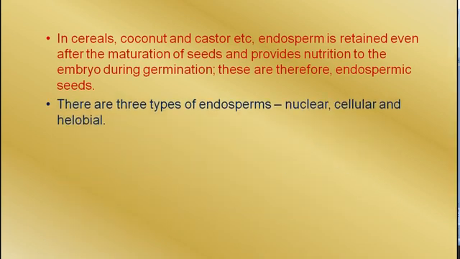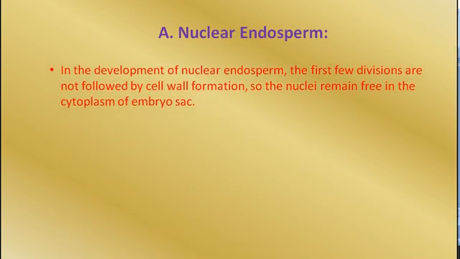There are three types of endosperms: nuclear, cellular and helobial endosperm. These three types have been distinguished on the basis of their development pattern. Now see one by one. It is the first case of nuclear endosperm. In such endosperm development, the first few divisions are not followed by cell wall formation. That is, the nucleus continues to divide many times, increasing the number of nuclei in the primary endosperm cell, but there is no formation of cell wall.